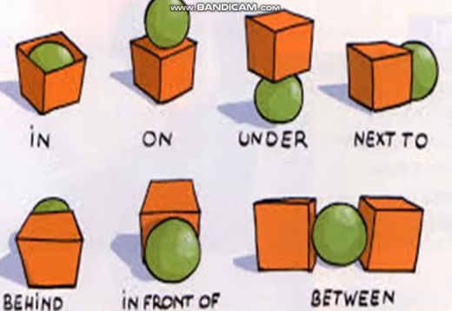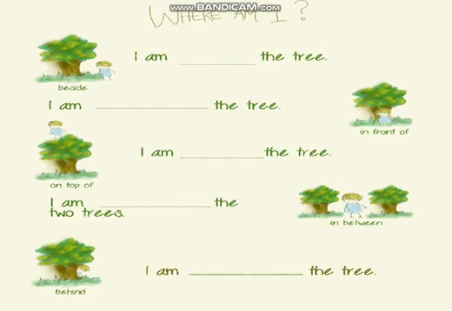So here all these words are showing us position. इन्हीं words की वजह से हमें इनकी positions का पता चलता है. So these all words are called prepositions, जो कि हमारे पास sentences में use होते हैं. Look at these sentences. हम sentence में किस तरह use करते हैं? I am dash the tree. Look at the first picture. Where is she? I am beside the tree. Tree के करीब हूँ.